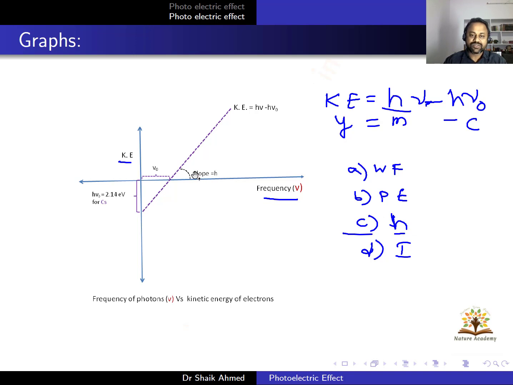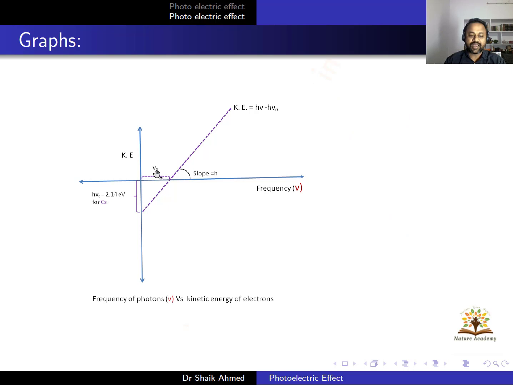You can see here, this is Planck's constant, and it will make some intercept on this one. So the intercept value is h nu naught. h nu naught is the work function. So you can see the work function here. And how will you get this value? On the x-axis at this place, the y coordinate is 0. That means kinetic energy is 0. So substitute here, kinetic energy is 0. And what will you get? h nu minus h nu naught.